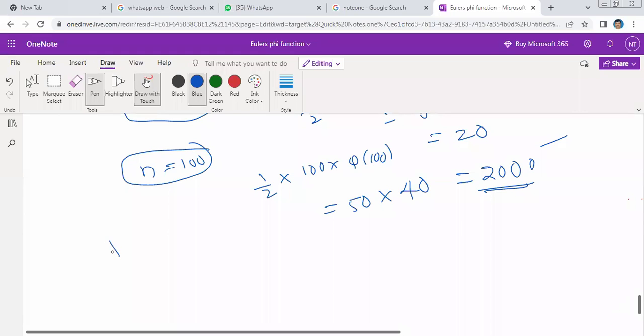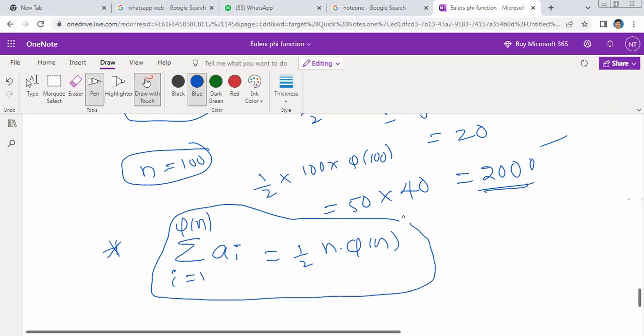If we want to write this in notation, summation a_i, i is equal to 1 to pi of n, is equal to 1/2 into n into pi of n. Here pi of n is the cardinality, Euler's pi function, and the sum is a_i is equal to 1/2 n into pi of n.